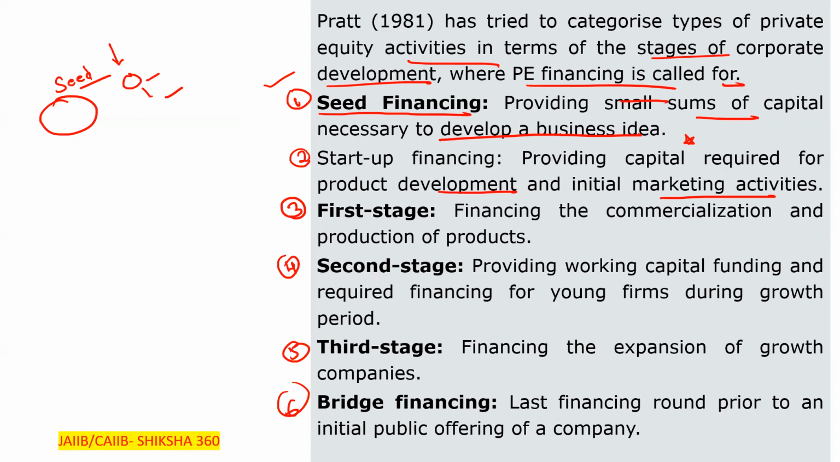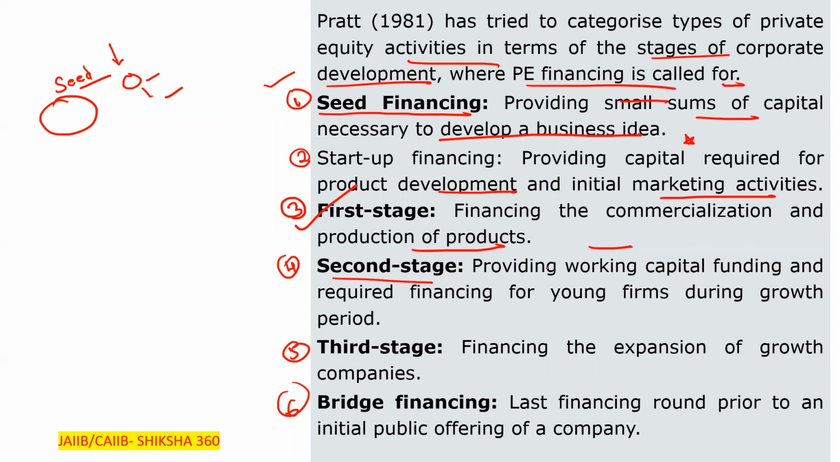They are preparing the product on a large scale. The first stage is financing the commercialization and the production of products. Next, what is the second stage? The second stage is providing the working capital funding.